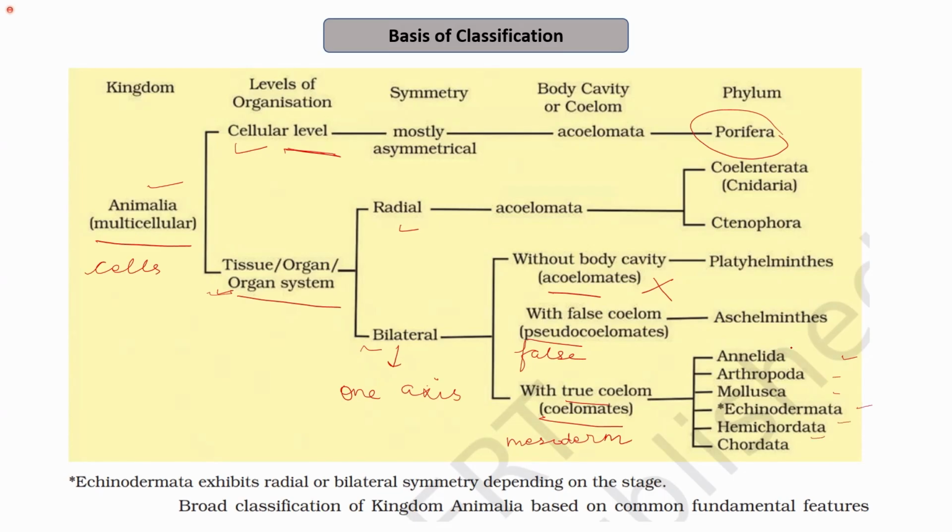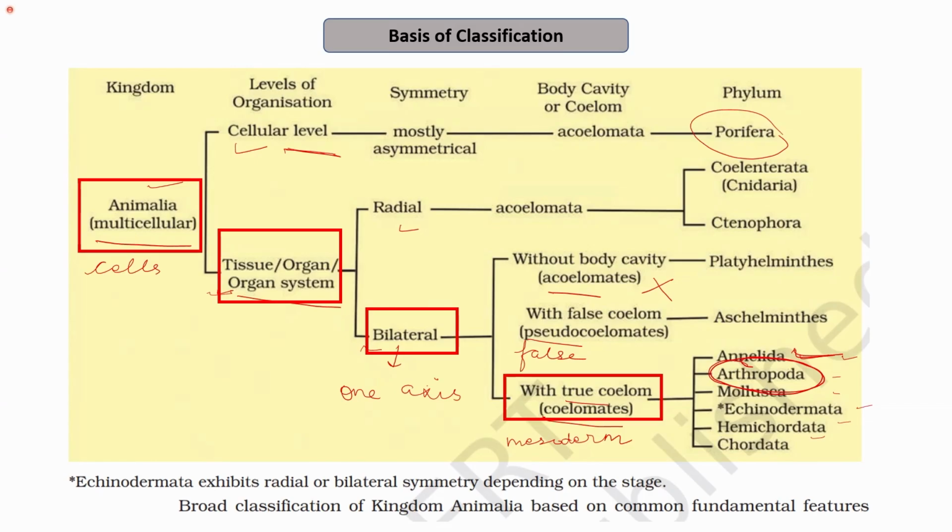In the last lecture, we learned about the phylum Annelida, and in today's lecture, we will focus on the organisms that belong to the phylum Arthropoda and kingdom Animalia. So, basically, what we can say about phylum Arthropoda is that they belong to kingdom Animalia, they have organ system level of organization, they have bilateral symmetry, and they have true coelom, that is, they are coelomates.